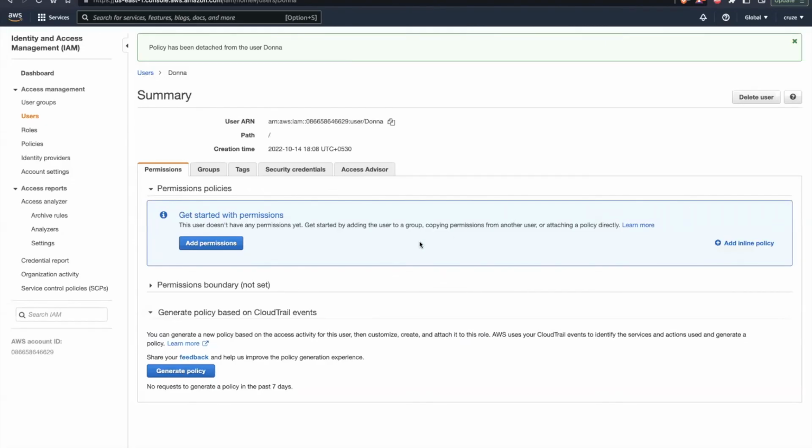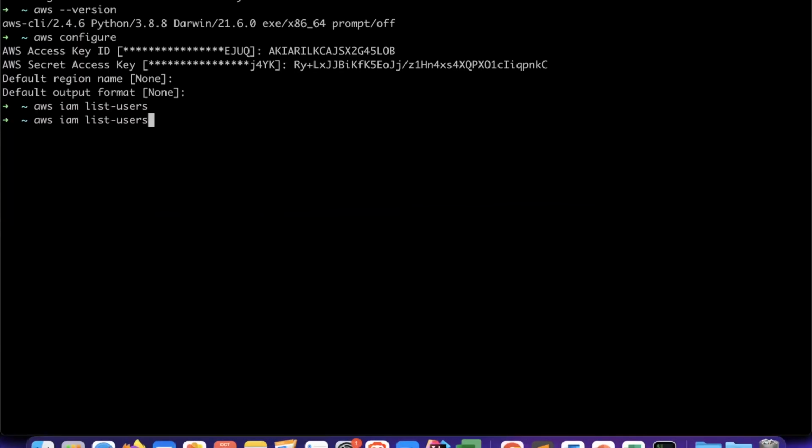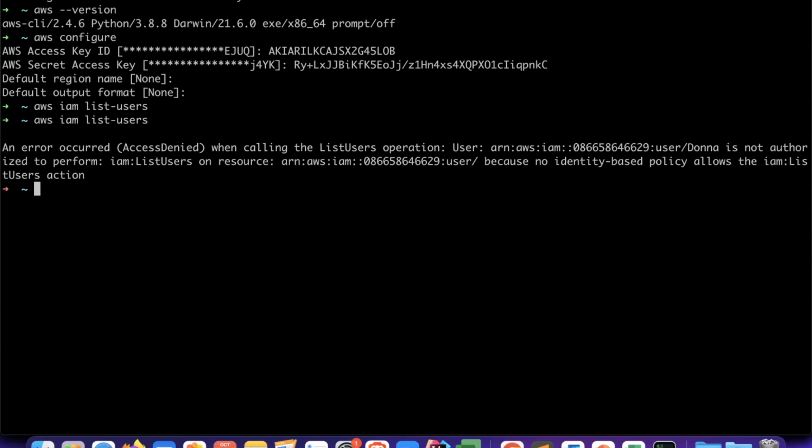I'm removing this permission. Now I have removed all the permissions. Let's just refresh it to make doubly sure. No permission is present on this user for now. Now I'll run this command again. And here you can see that an error occurred, access denied, because this particular user does not have any permission to run this CLI command. So whatever permission you assign from the management console will reflect in the CLI also, because you are using the same AWS resources either through the management console or through the CLI.